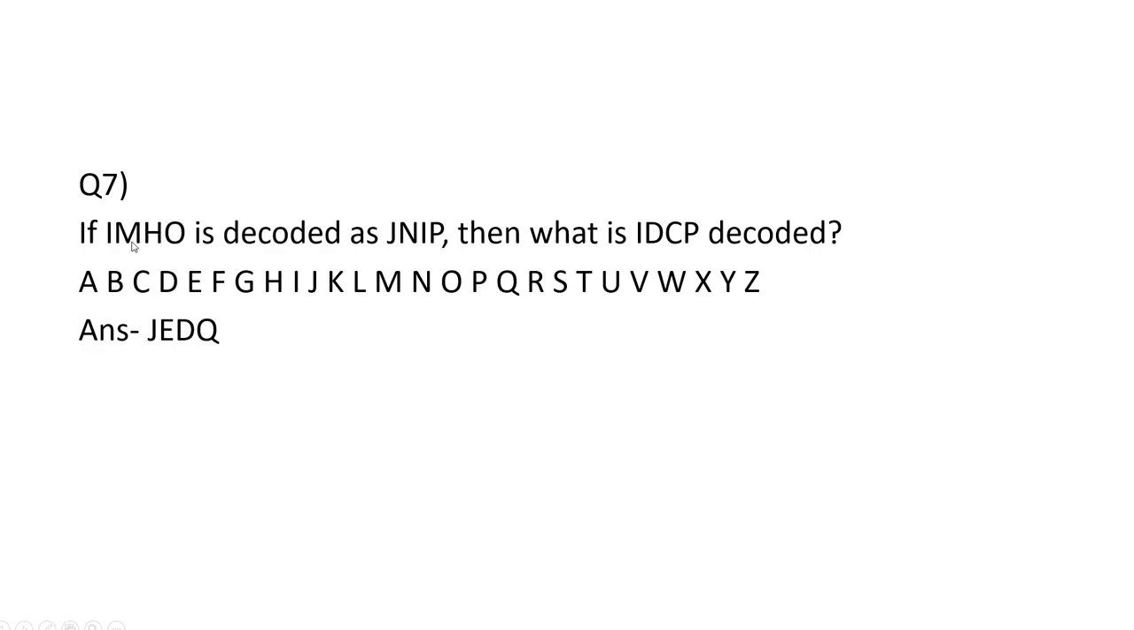Next question: if IHMO is decoded as JNIP, then what is IDCP decoded as? Now, if we compare the question and the decoded answer, J is coming after I, N is coming after M, I is coming after H, and P is coming after O. That means here each letter is the successor of the original one. So IDCP will be decoded as JEDQ.